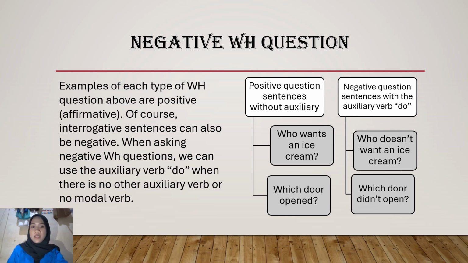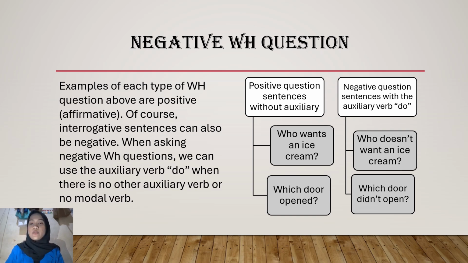Negative WH questions. Each type of WH question above is positive or affirmative. Of course, an interrogative sentence can also be negative. When asking negative WH questions, we can add the auxiliary verb too, when there is no other auxiliary verb or modal verb.